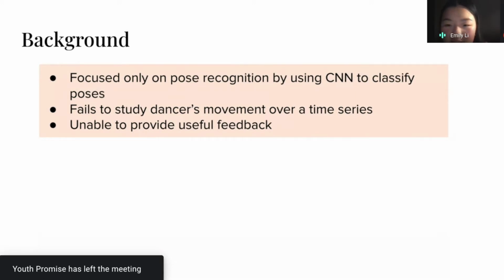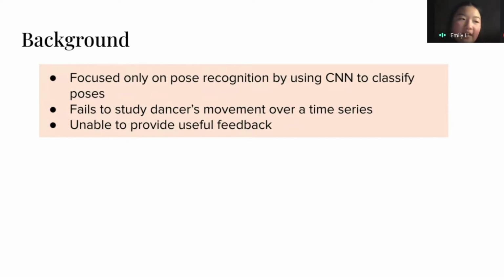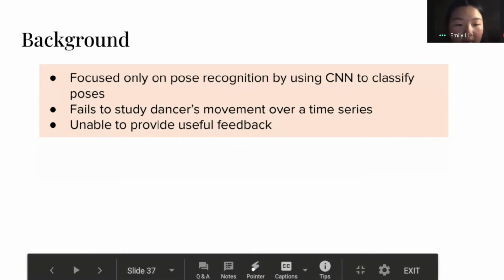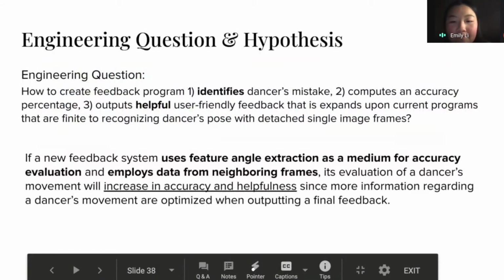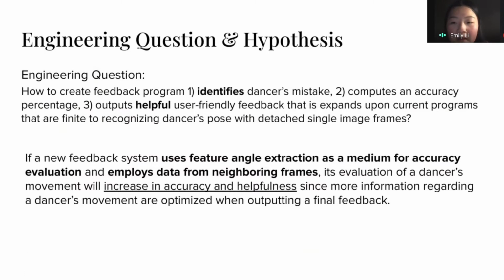All they did was look at dancers' poses at certain moments of the pirouette, for example facing the front or facing the side, and they never really took into account the actual movement over a time series. With that, they're unable to provide actual useful feedback to the user, which is why, to better these kinds of feedback programs, we propose a program that does three things.